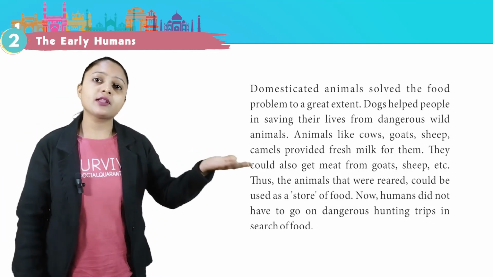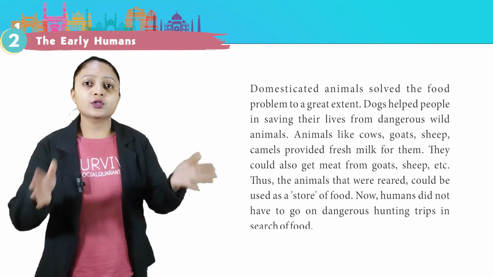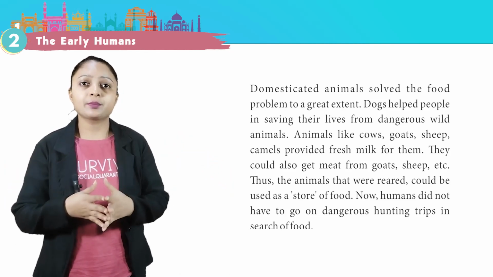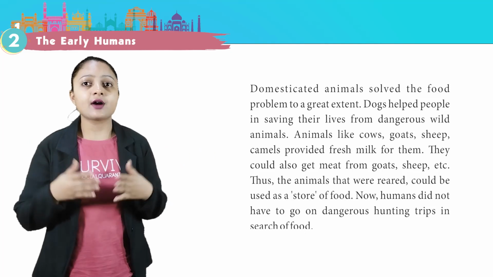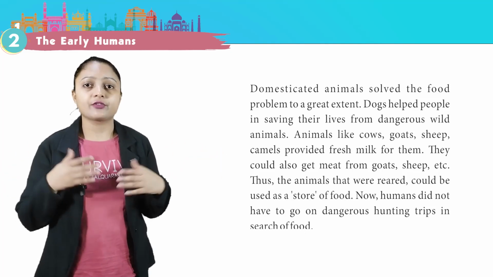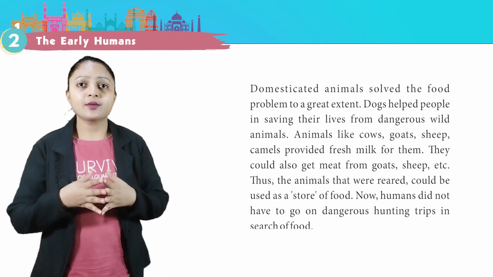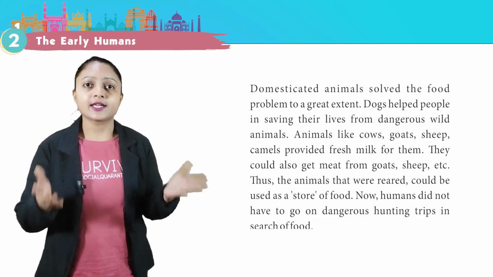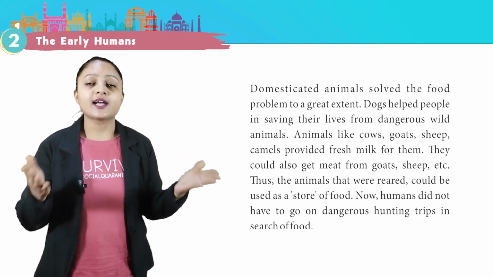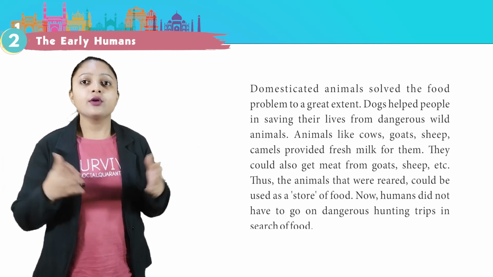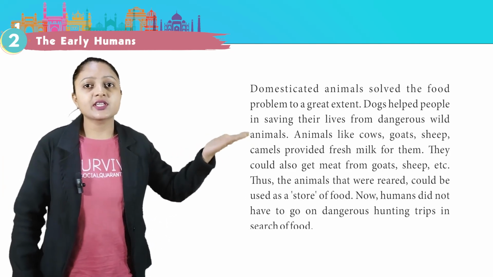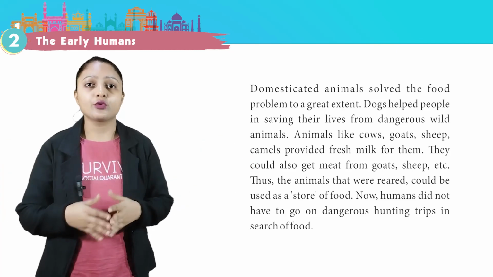Domesticated animals solve the food problems to a great extent. Dogs help people in saving their lives from dangerous wild animals. Animals like cows, goats, sheep, camels provided fresh milk for them. They could also get meat from goats, sheep, etc. Thus, animals that were reared could be used as a store of food. Now, humans did not have to go on dangerous hunting trips in the search of food.